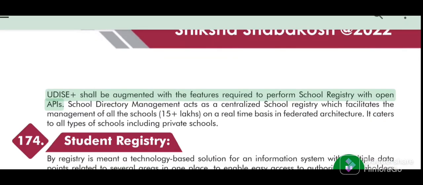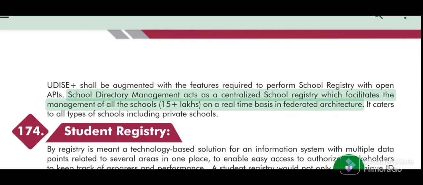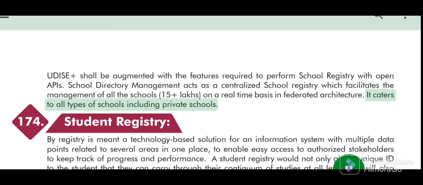UDISE Plus shall be augmented with the features required to perform school registry with open APIs. School Directory Management acts as a centralized school registry which facilitates the management of all the schools, 15 plus lakhs, on a real-time basis in federated architecture. It caters to all types of schools including private schools.